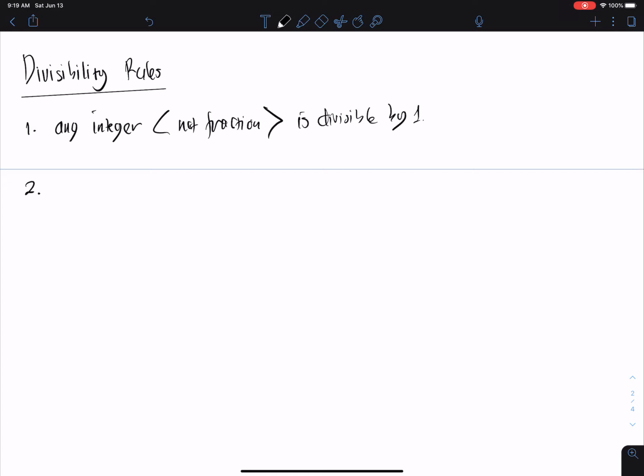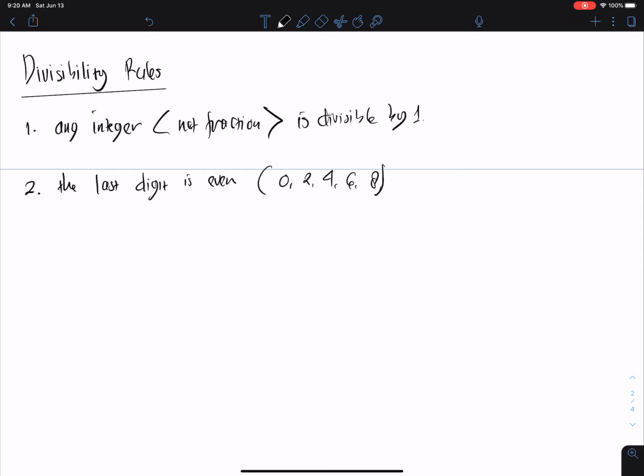The second one: the last digit is even. Even meaning 0, 2, 4, 6, 8. So if the last digit is an even number, then we can tell whether that number is even or not.